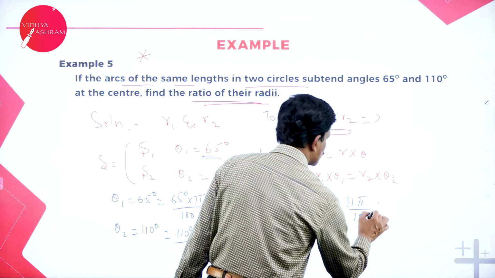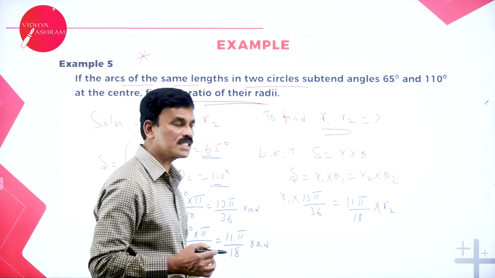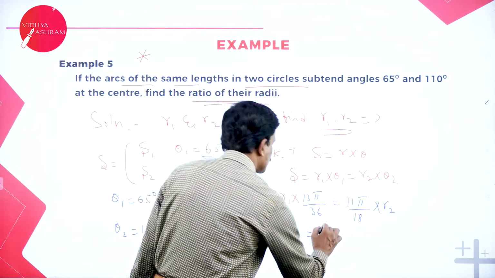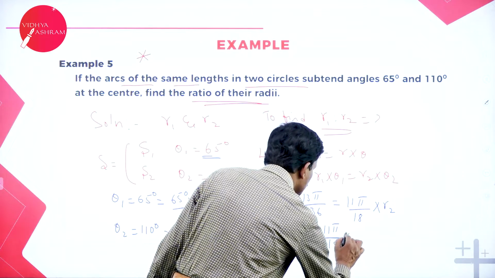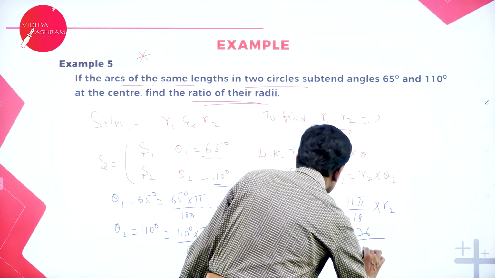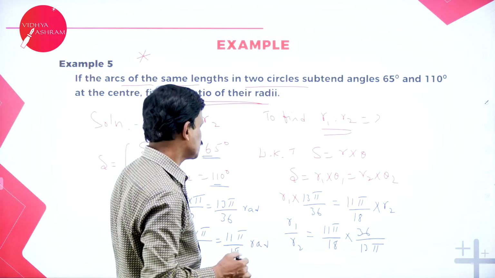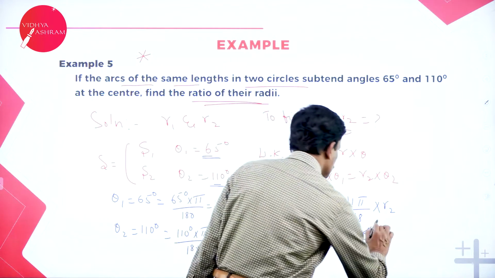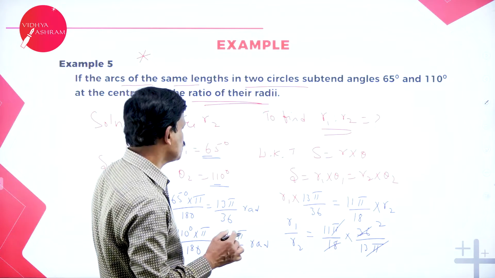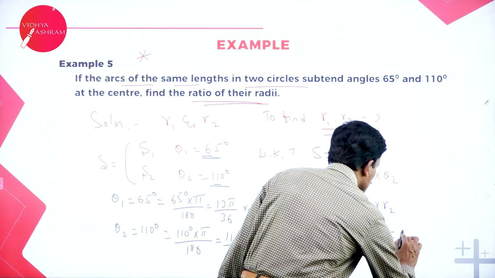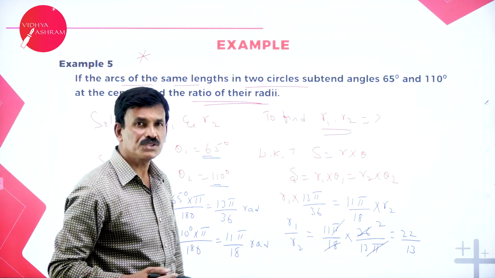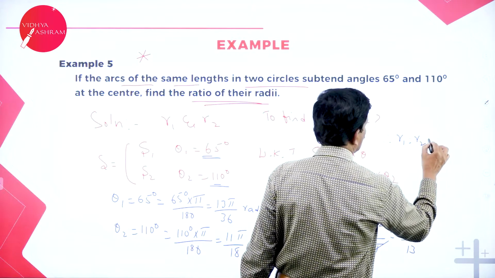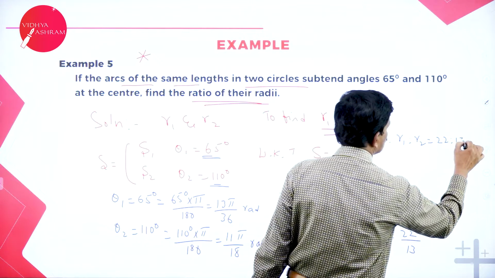Now what is required is the ratio, R1 by R2, which is equal to 11 pi by 18, bring this to the denominator, and 36 divided by 13 pi goes to the numerator. Pi and pi get cancelled. 18 2s are 36, and what is remaining is 2 into 11 is 22 divided by 13. Therefore the ratio R1 is to R2 is equal to 22 is to 13.